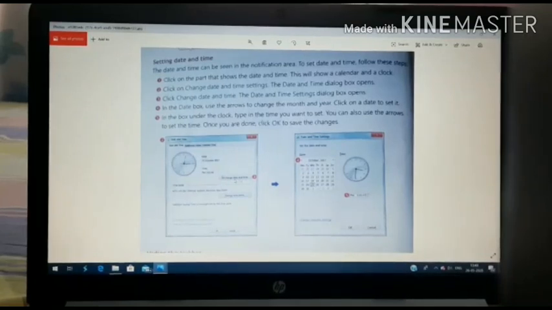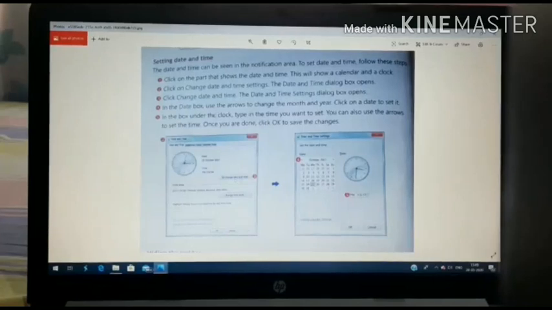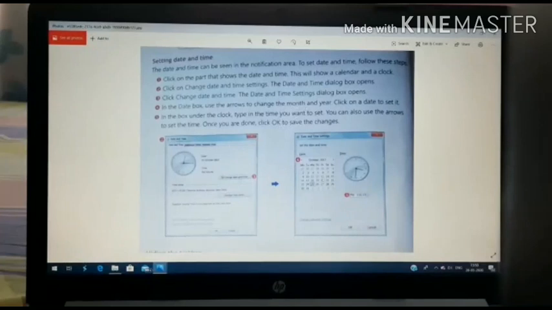The next step is in the date box. In the date box, use the arrow to change the month and year. You have to use the arrow to move the number of years, number of months, through which you can change the number of months and number of years. Click on the date to set it. After selecting the particular date and month or year, you have to set it. It means click on a date to set it.